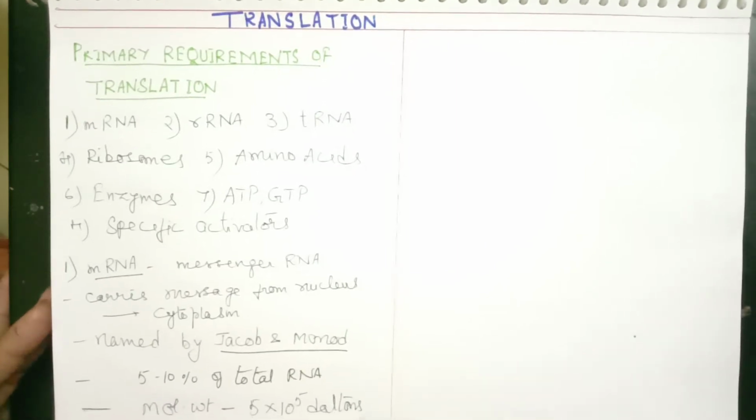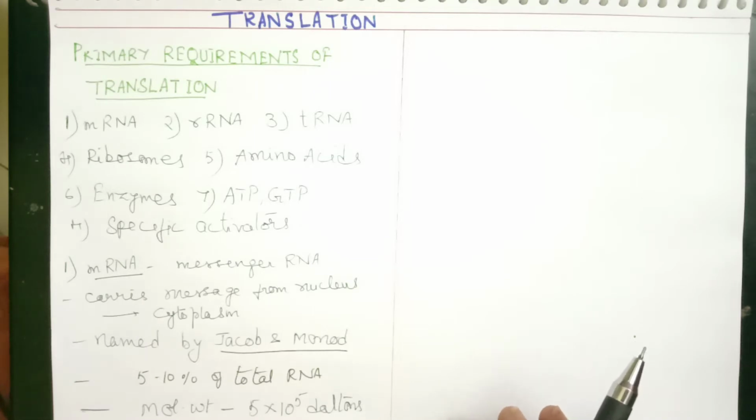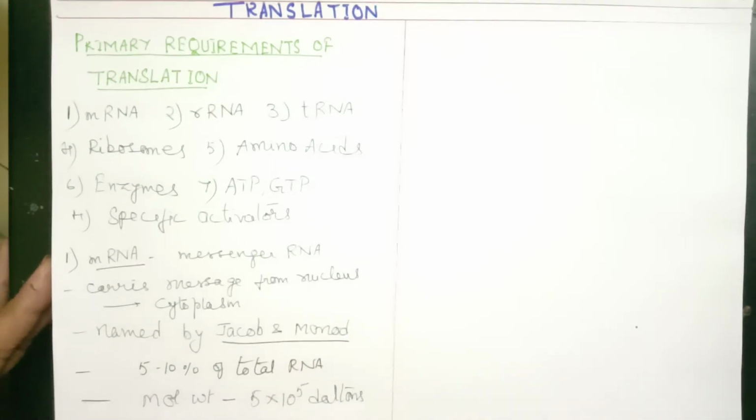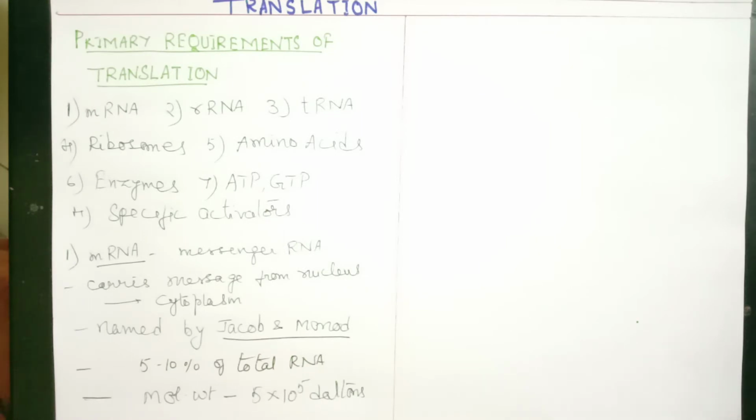Why is it called messenger RNA? Because it carries the message from the nucleus to the cytoplasm. It is synthesized in the nucleus by the process of transcription and then it is transferred to the cytoplasm. That's why it is called messenger RNA. Its nature as a messenger was named by Jacob and Monod. The two scientists, Jacob and Monod, named messenger RNA. And this RNA constitutes about 5 to 10% of total RNA.